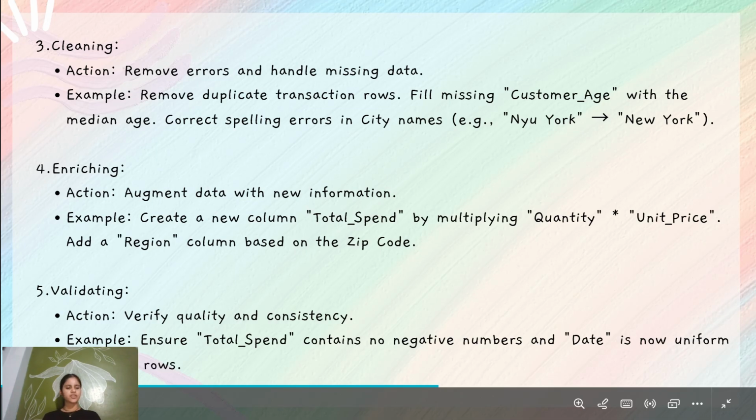Then the fourth one is enriching. Enriching augments data with new information. For example, we create a new column, total expense, by multiplying quantity by unit price, and add a region column based on the zip code. Then the fifth one is validating. The action is to verify quality and consistency. For example, we ensure the total expense contains no negative numbers and the date format is now uniform across all rows.